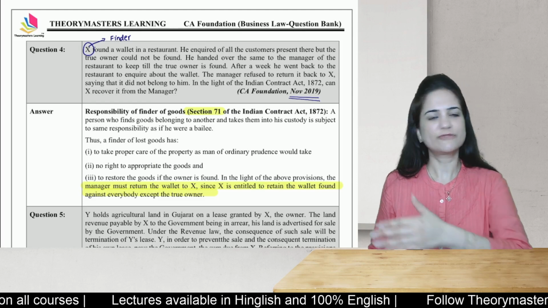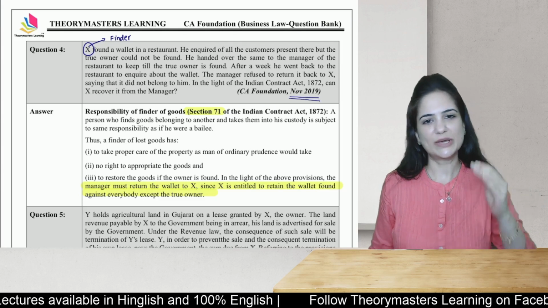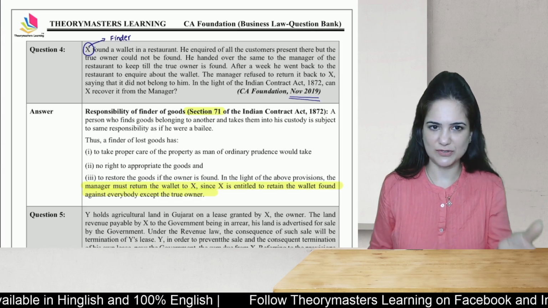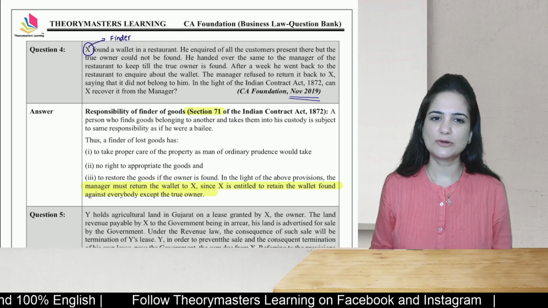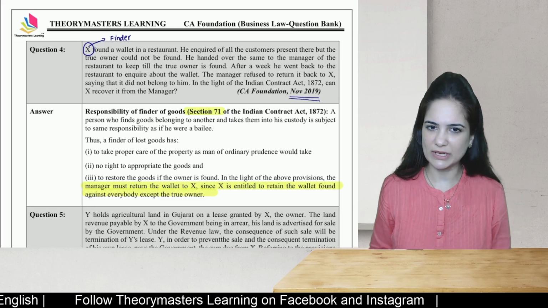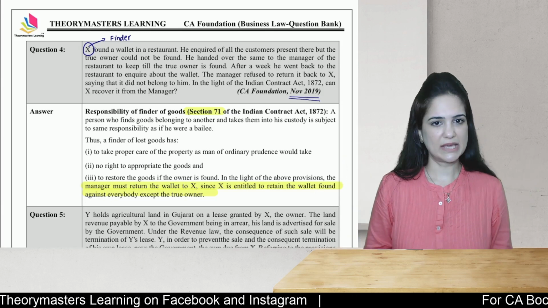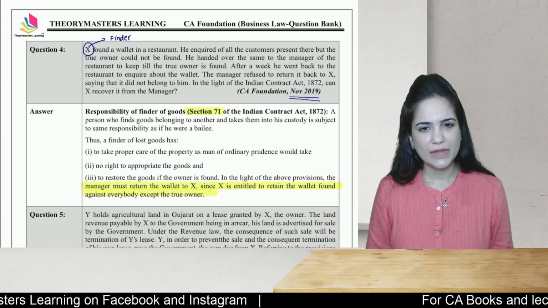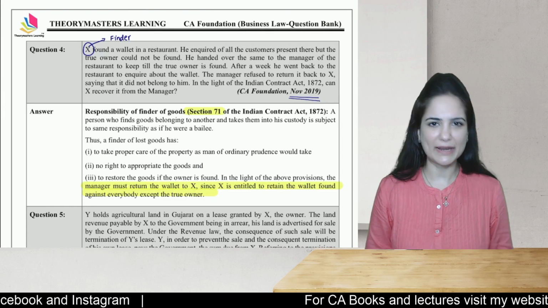He inquired of all the customers present there, but the true owner could not be found. So he handed over the same to the manager of the restaurant to keep it till the true owner is found. After a week, he went back to the restaurant to inquire about the wallet. The manager refused to return it back to X, saying that it did not belong to him. In the light of the Contract Act, can X recover that wallet from the manager?